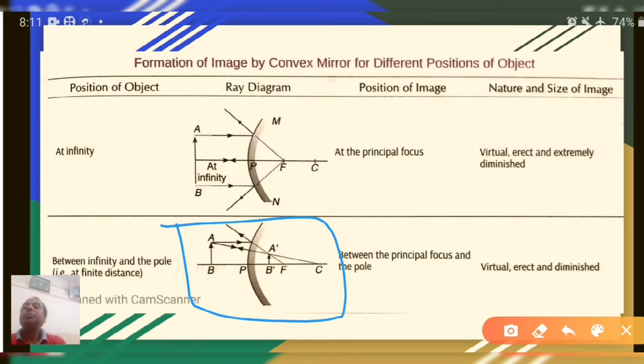So you can say the two reflected rays, on producing behind the mirror, intersect each other at A dash. That is why A dash B dash is the image. So the position of the image is between the principal focus and the pole. Since the image is formed behind the mirror, the image will be virtual, erect, and as it is very clear from the figure, the image will be diminished. Okay? So you can see the image formed by the convex mirror. Okay?